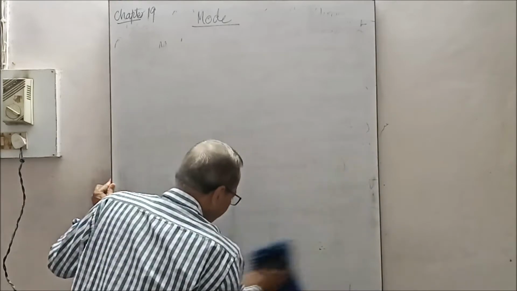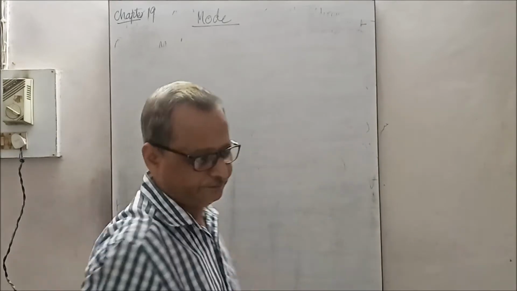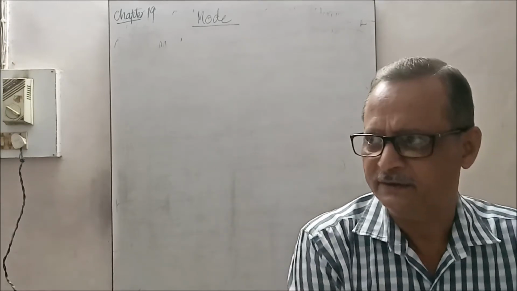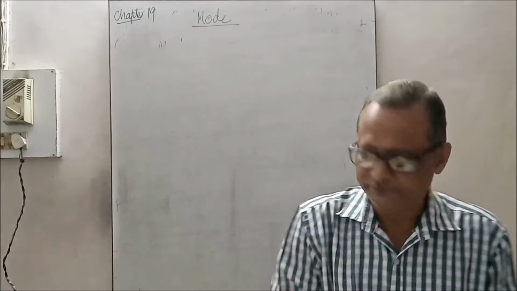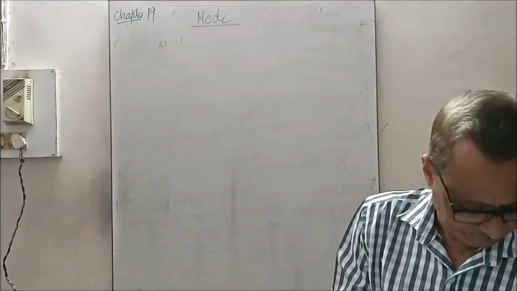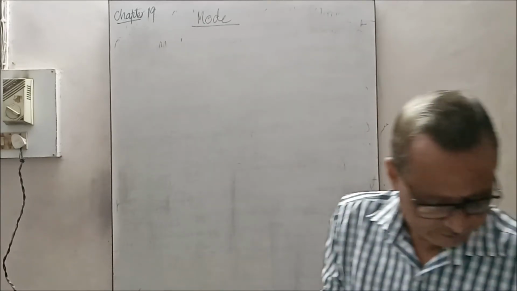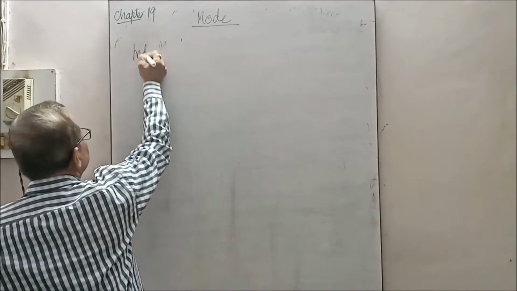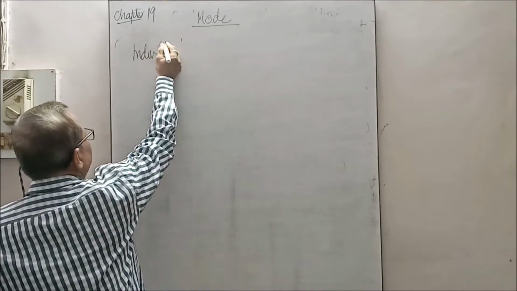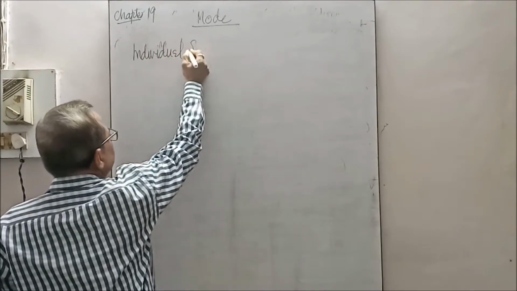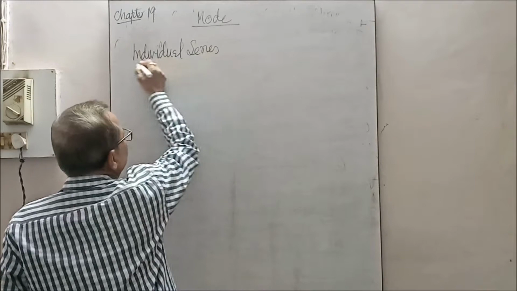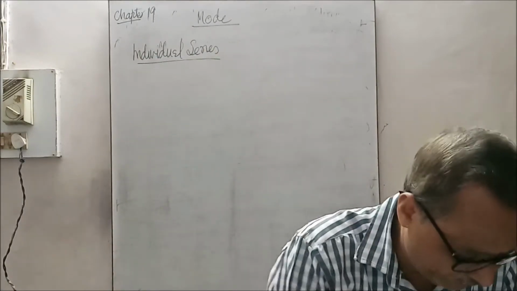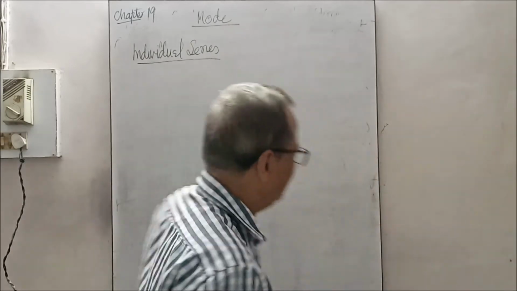See, first, individual series. I am taking an example from your book only. See, only one item in an individual series there. That is, marks have been given.